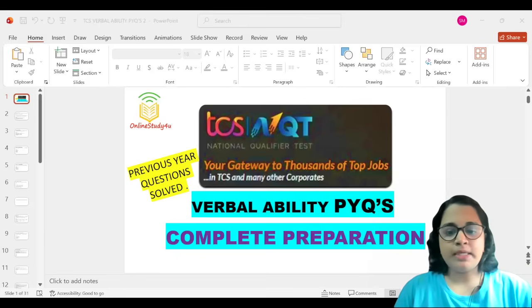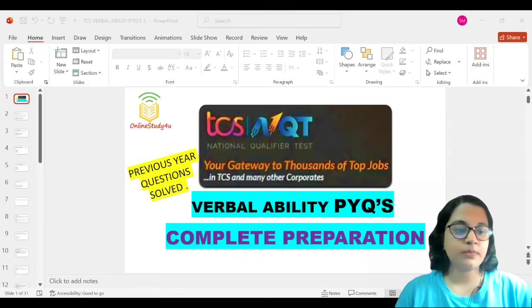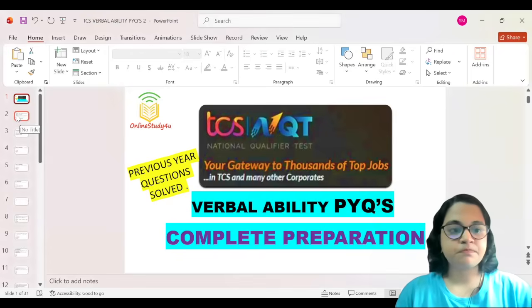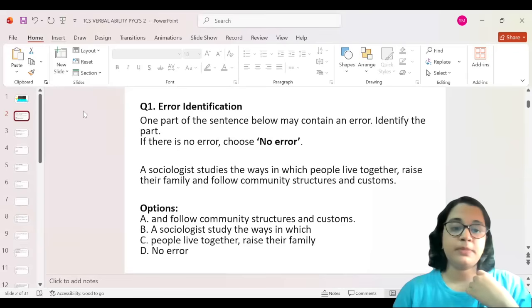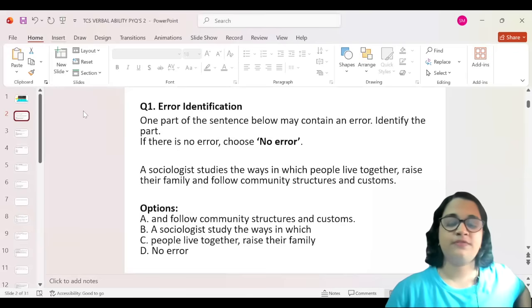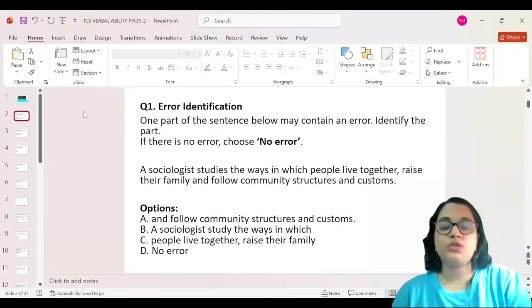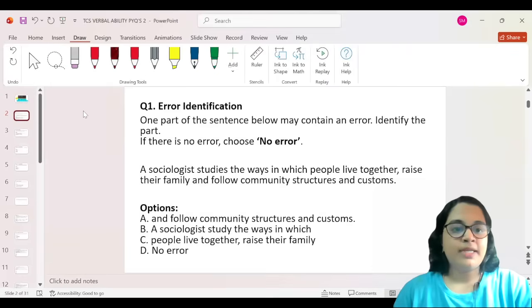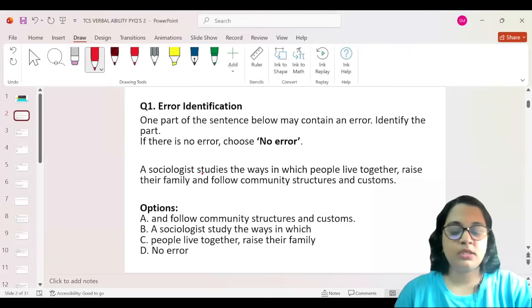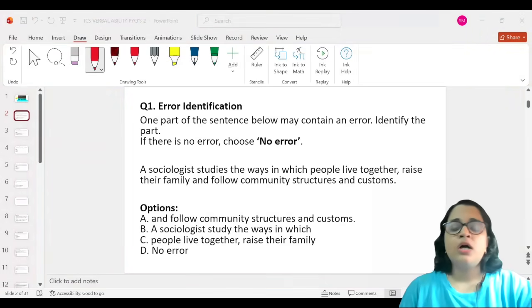Let me quickly scroll down and you should be able to see the questions. Firstly, I thought we'll start with error identification, because that is the part where most students feel they need more practice. So we'll begin with error identification. Let me pick up the marker and we shall start.